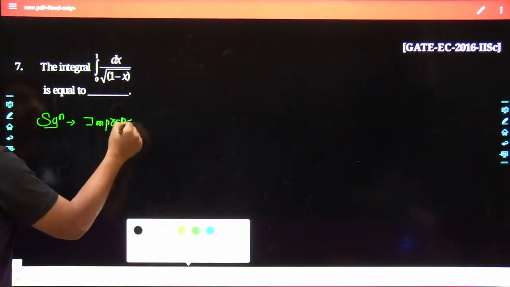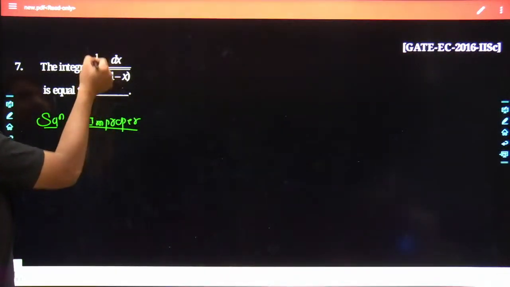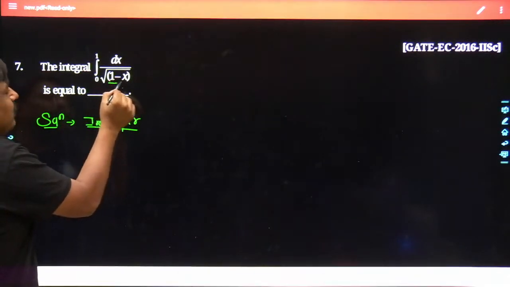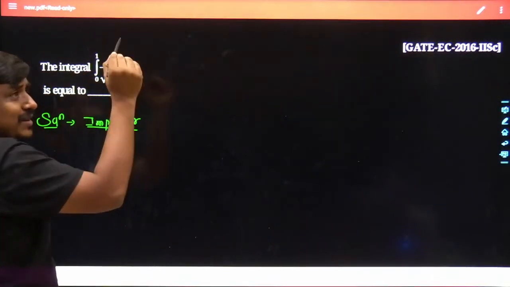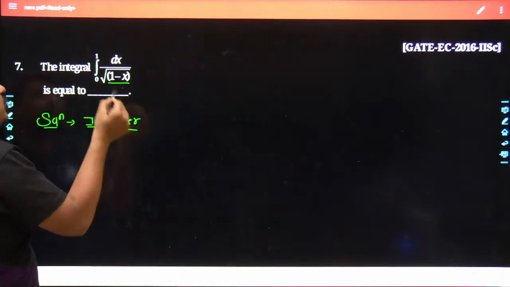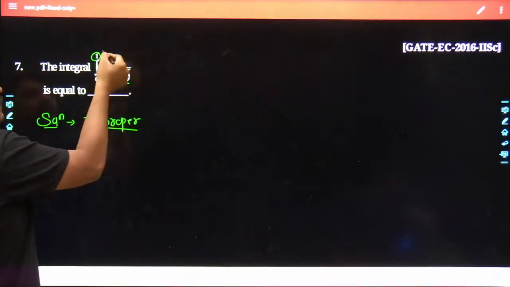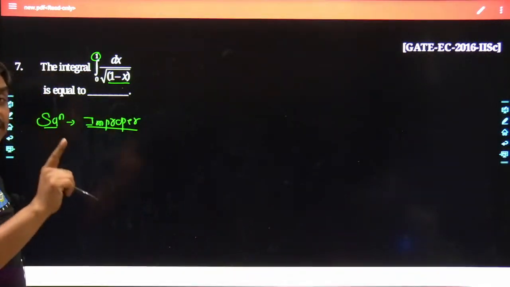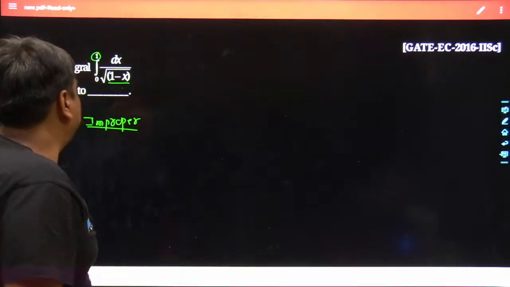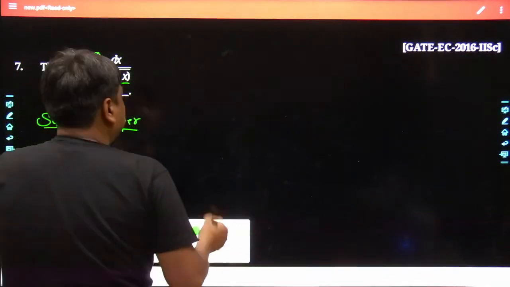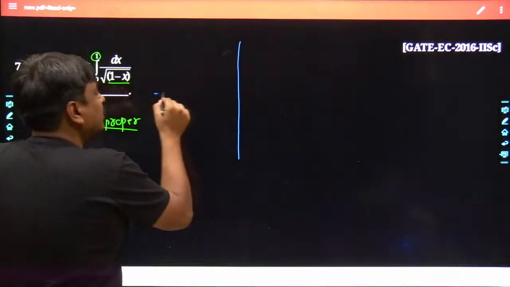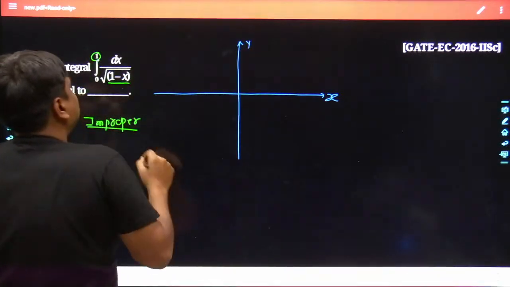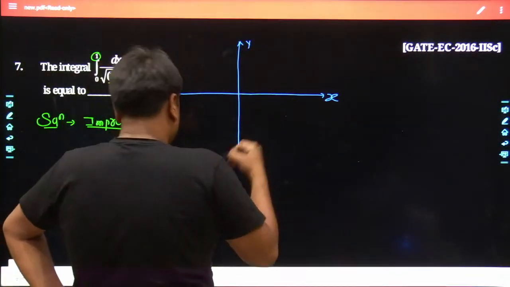May I know why? Because once you put x equal to 1, you yourself would be able to understand that 1 minus x would be going to zero. So one thing is quite sure: at x equal to 1, the function 1 divided by root over of 1 minus x is a discontinuous function. If you really want to see how this curve would look over the xy plane, here goes the x-axis, here comes the y-axis.